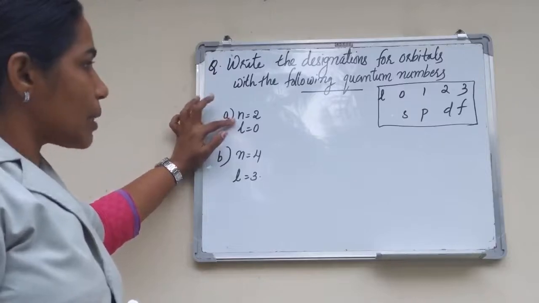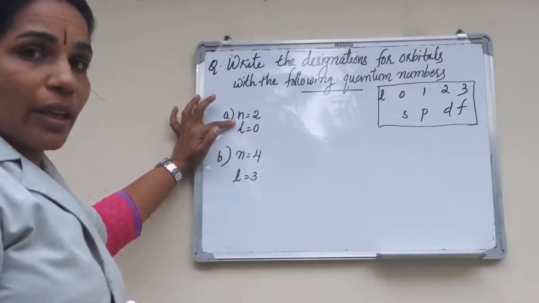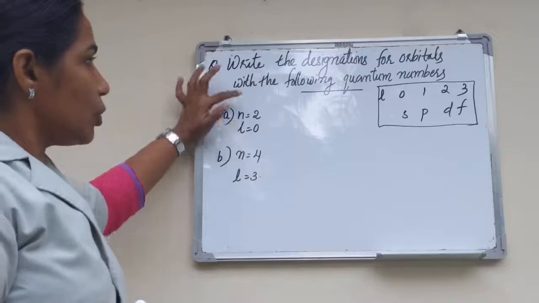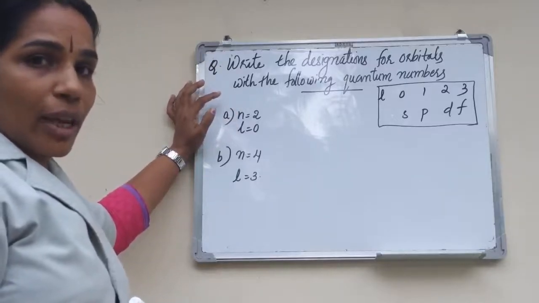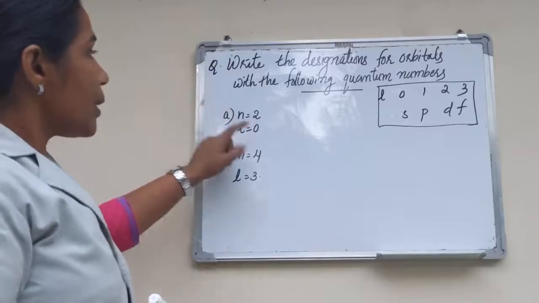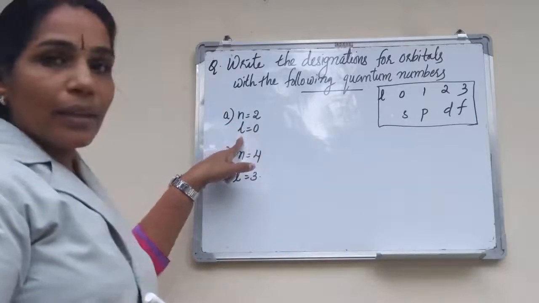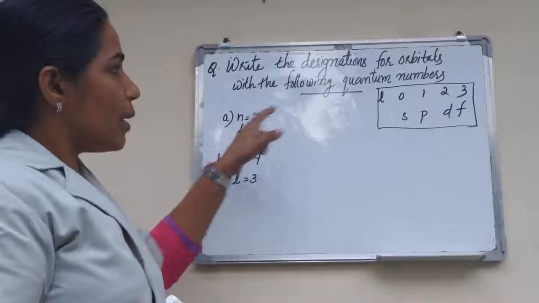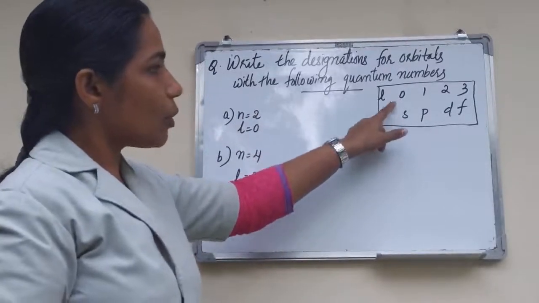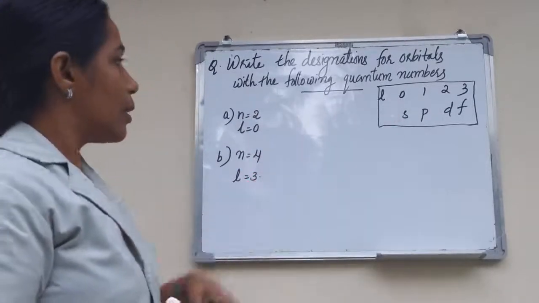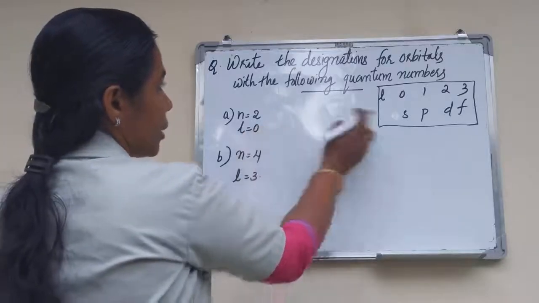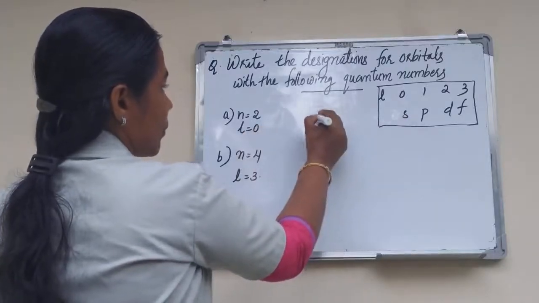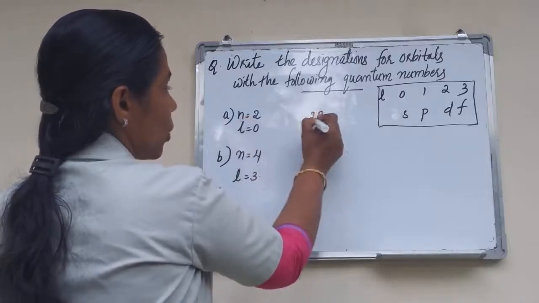The principal quantum number represents the shell in which the electron is present. n is equal to 2 means the electron is present in the L shell. l is equal to 0. l denotes the subshell. When l is equal to 0, the electron is present in the s subshell. Then how to write this orbital? l is equal to 0, so s. n is equal to 2, so 2s.